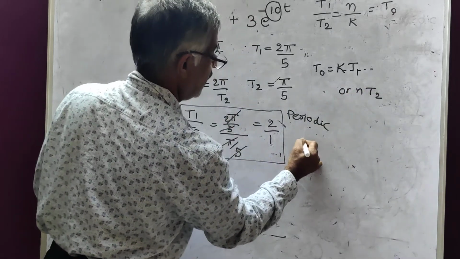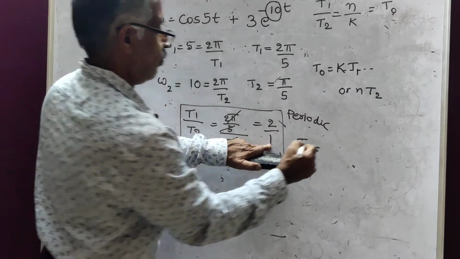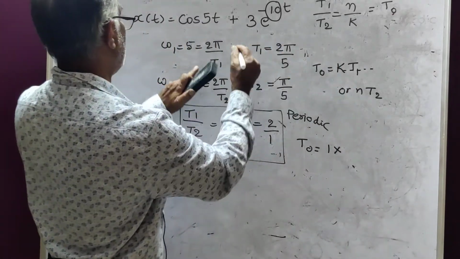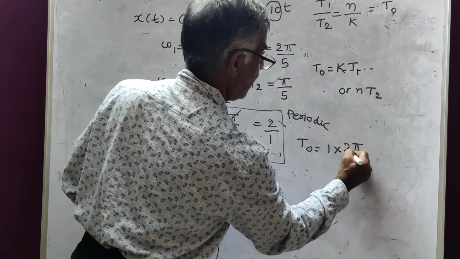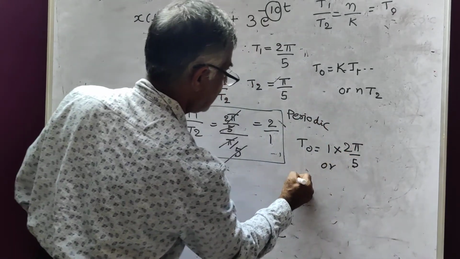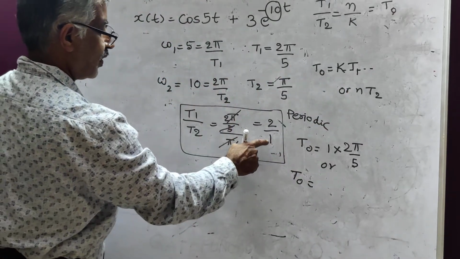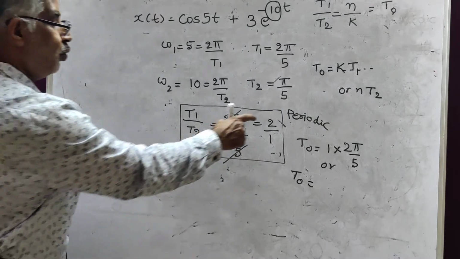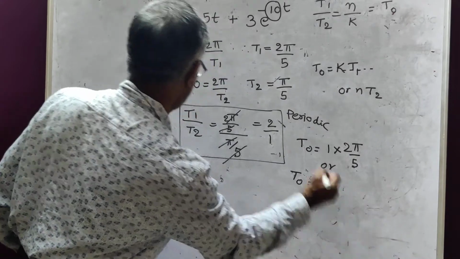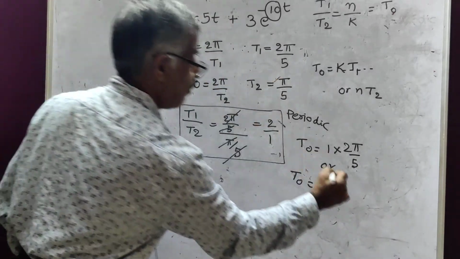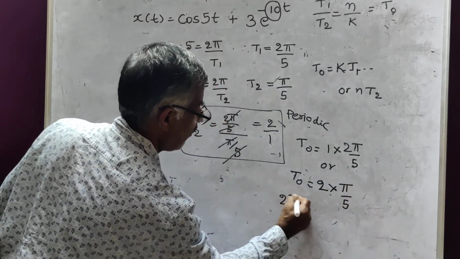Therefore, T0 is equal to k, which is 1, times T1. T1 is 2 pi by 5. Or you take this: T0 is equal to nT2. n here is 2, T2 is pi by 5. So that is equal to 2 pi by 5. Answer.